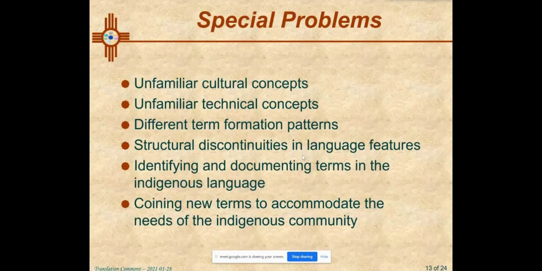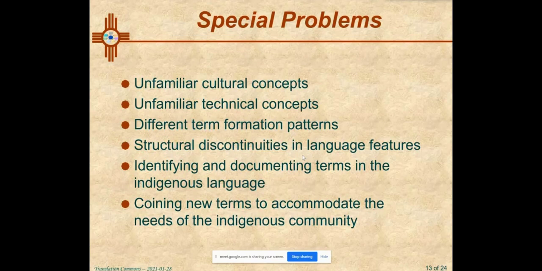So when we're dealing with Indigenous languages that we're unfamiliar with, the first thing we have to do is to collect the existing terms and know something about the relationship among those terms. In some cases, we're dealing with unfamiliar technologies, even looking at their side of things.